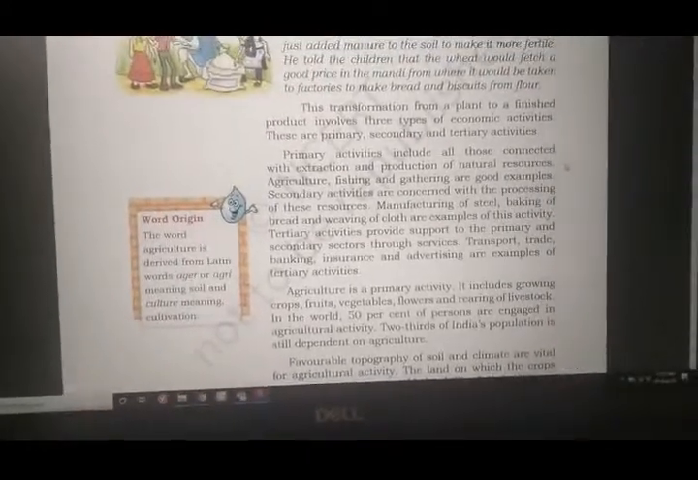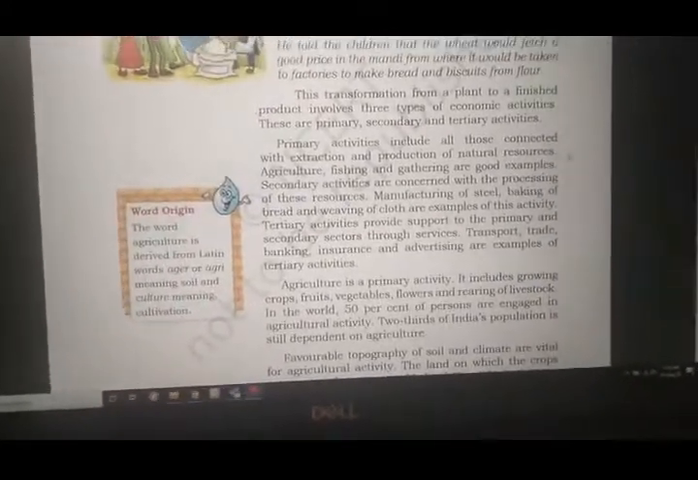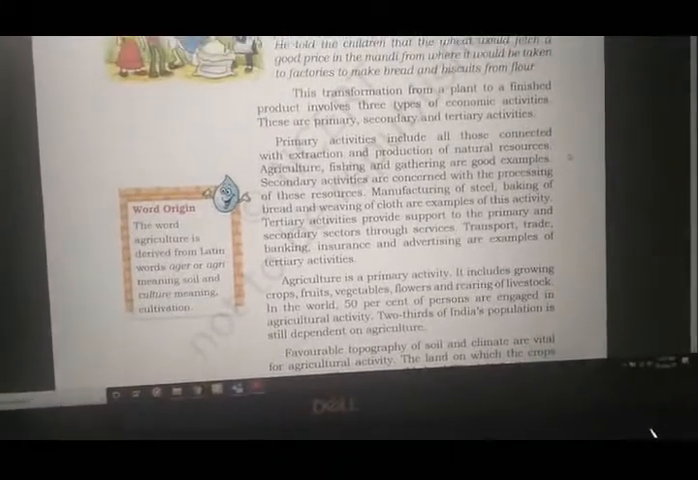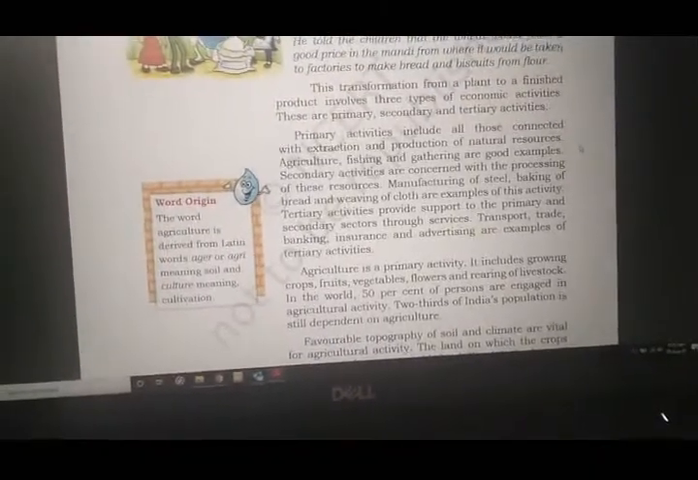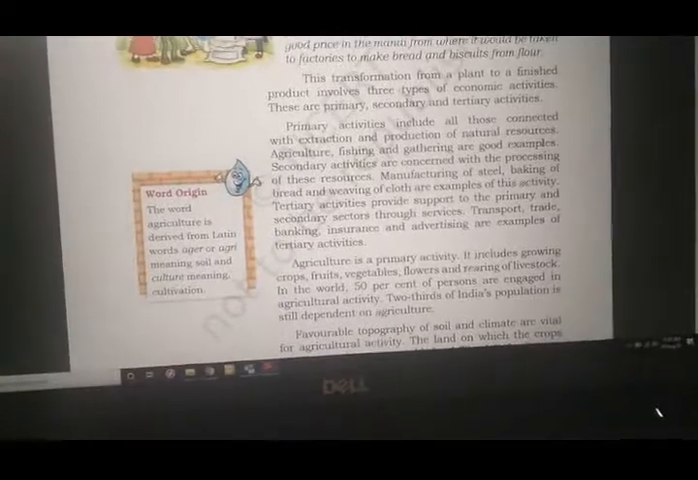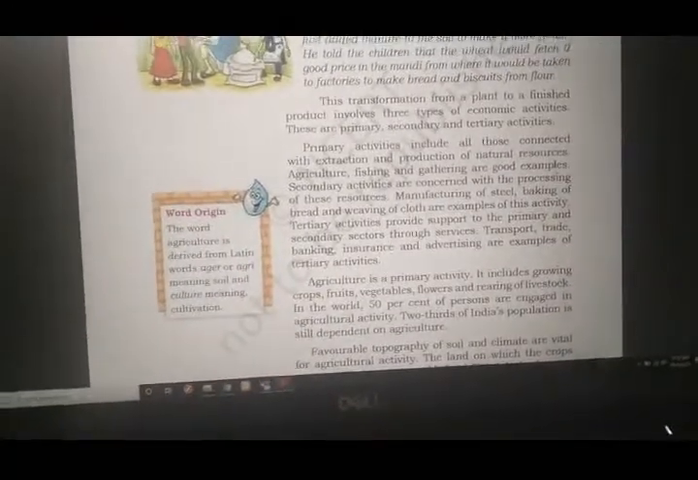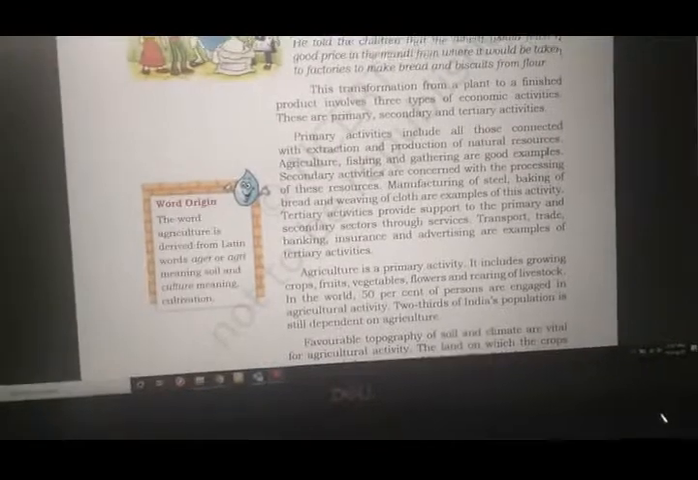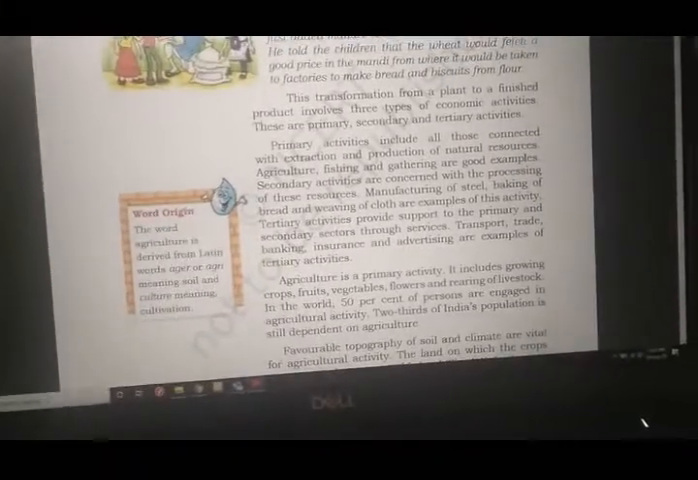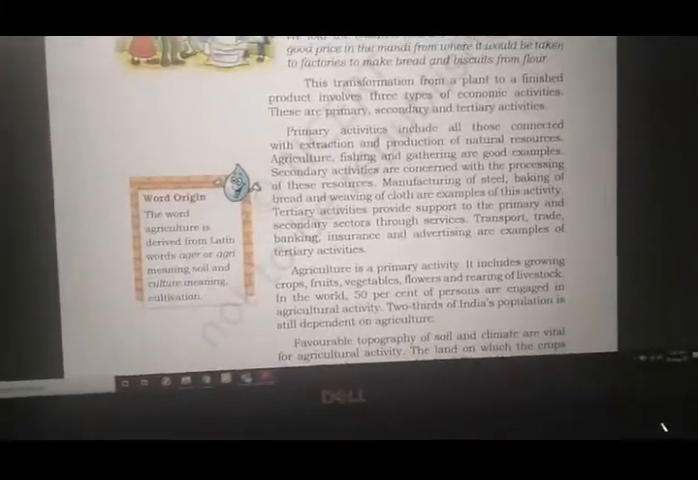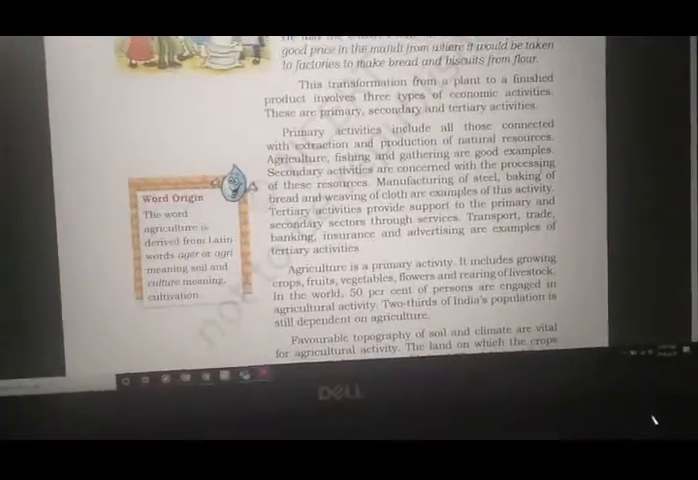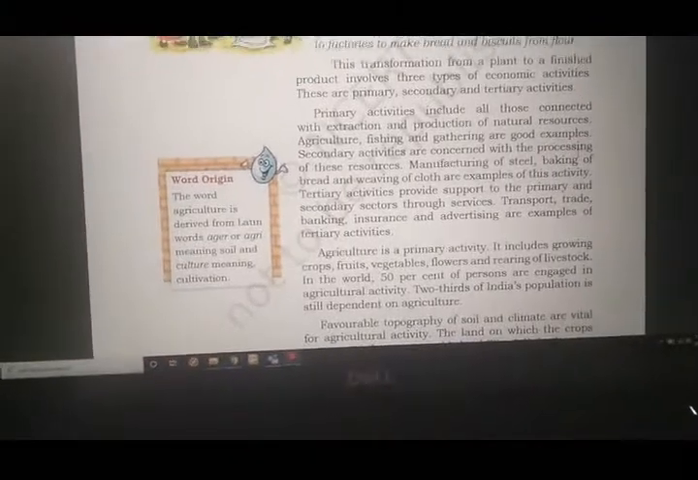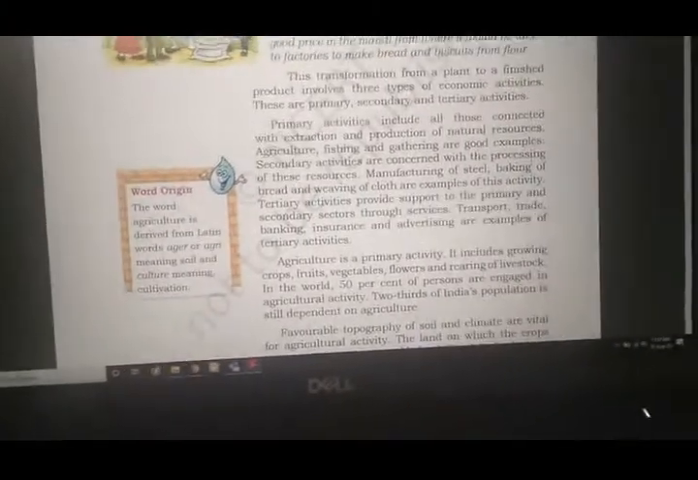Fine. So what are the examples that we have? Manufacturing of steel, baking of bread and weaving of cloth are examples of this activity. Now comes the last stage, that is the tertiary activity. Now obviously the tertiary activity will be the entire making of the finished product. That means when the product is being completed, packaging and done. So let's see what it is. Tertiary activities provide support to the primary and secondary sectors through services. So transport, trade, banking, insurance and advertising are the examples of tertiary activities.